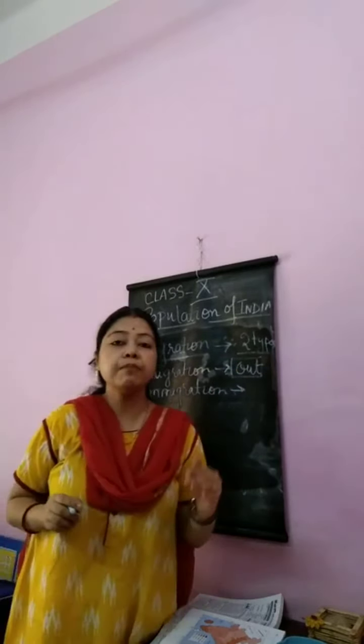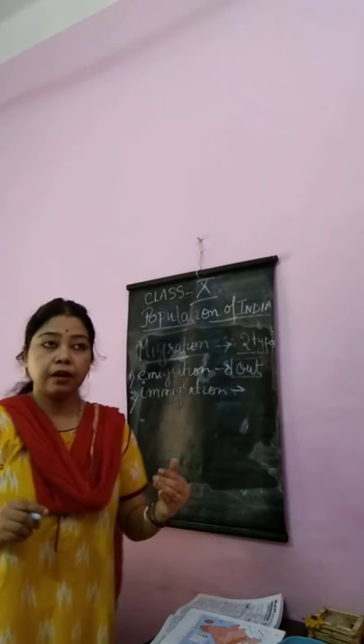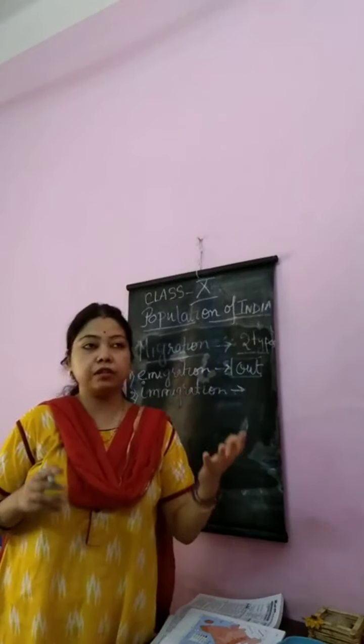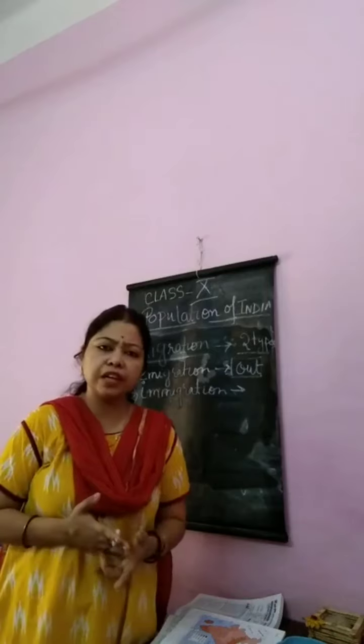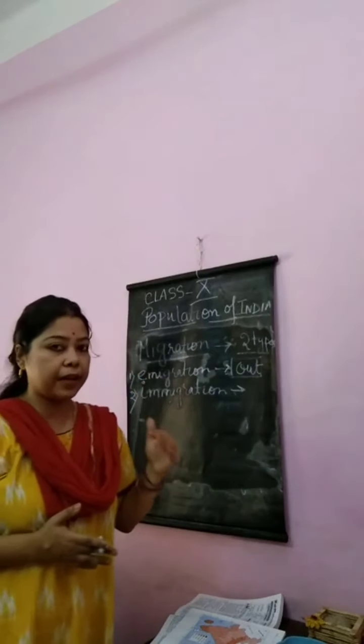That is when people move from their own country to other countries for education, for employment, or for any reason. That is called emigration, that is out migration.